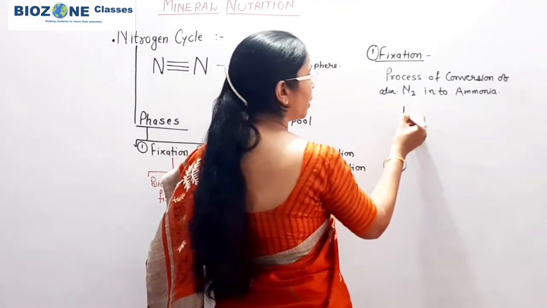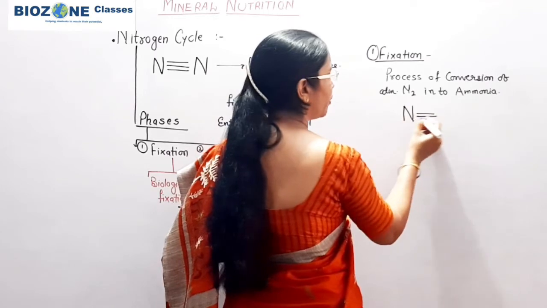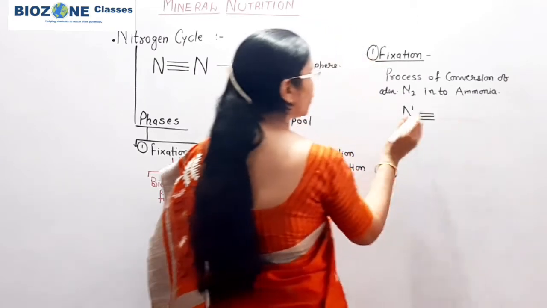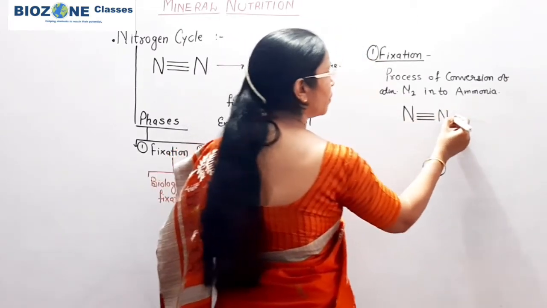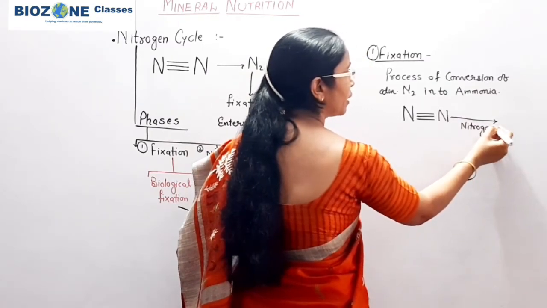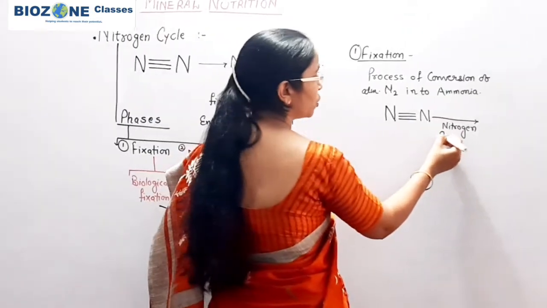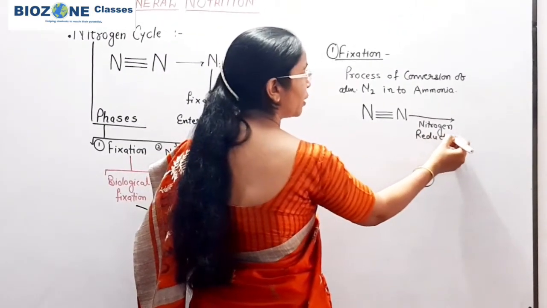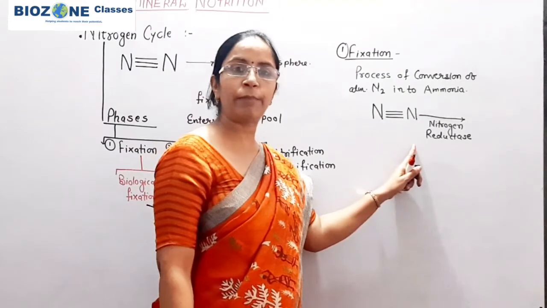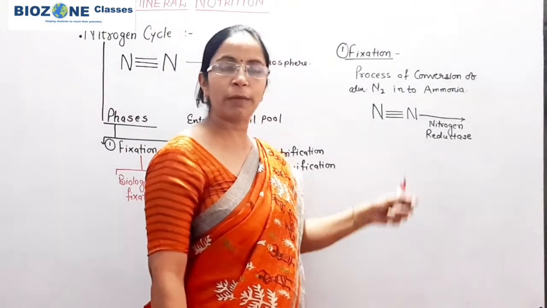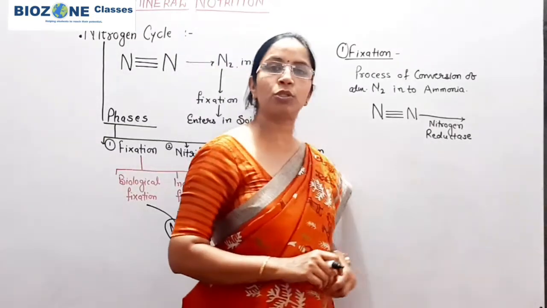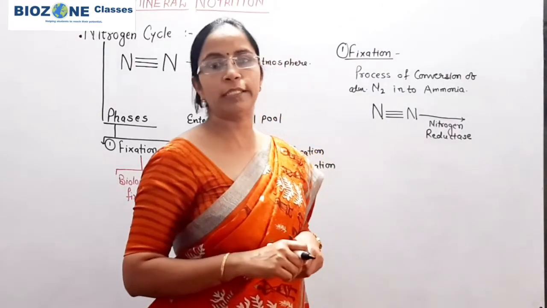Now fixation is predominantly an enzymatic process, and the fixation of nitrogen mainly requires one important class of enzyme, that is nitrogenase or nitrogen reductase. This enzyme is predominantly present in bacteria, Rhizobium bacteria, and in blue-green algae, in the heterocyst, which you have already studied. So in the heterocyst also the nitrogenase enzyme is present.